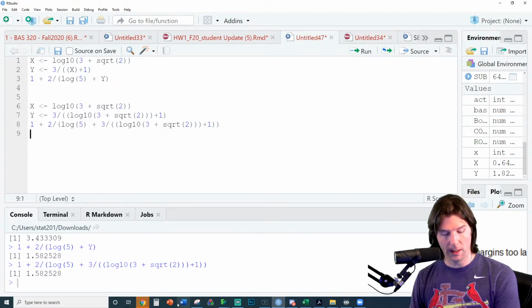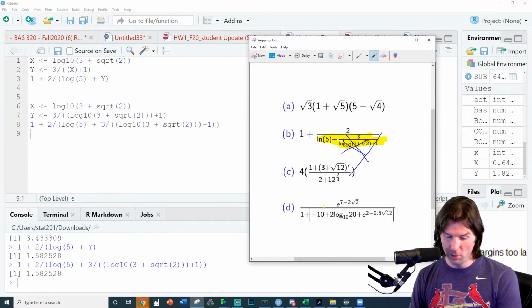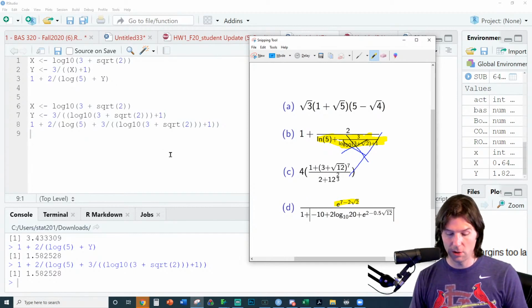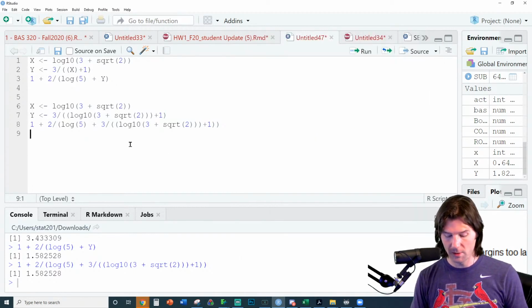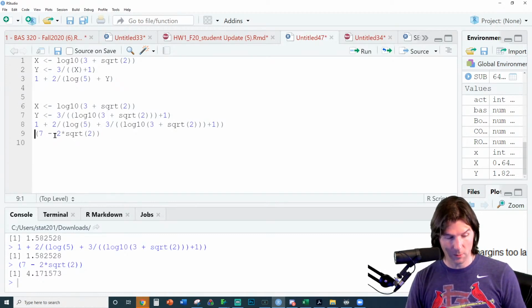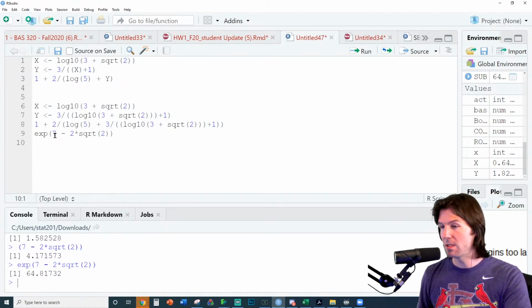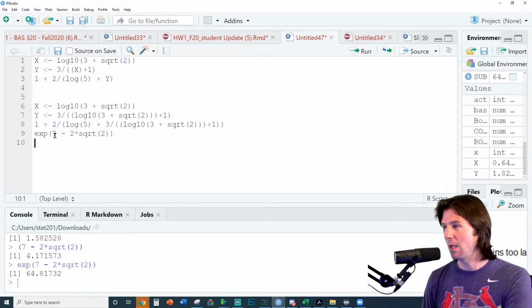So you want to do the numerator? You got it. Let's do the numerator right here. The numerator is going to be the easiest thing to code: 7 minus 2 times the square root of 2. So I'm just going to code that for the moment, 7 minus 2 times the square root of 2. And that's good. And then we're going to do e raised to it. Boom. Numerator done.